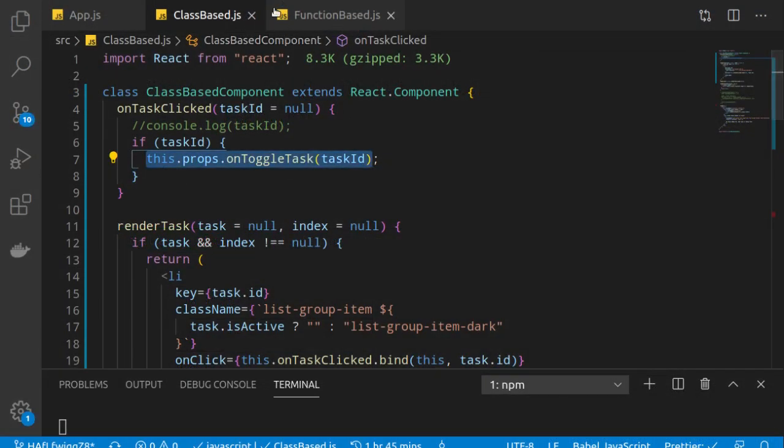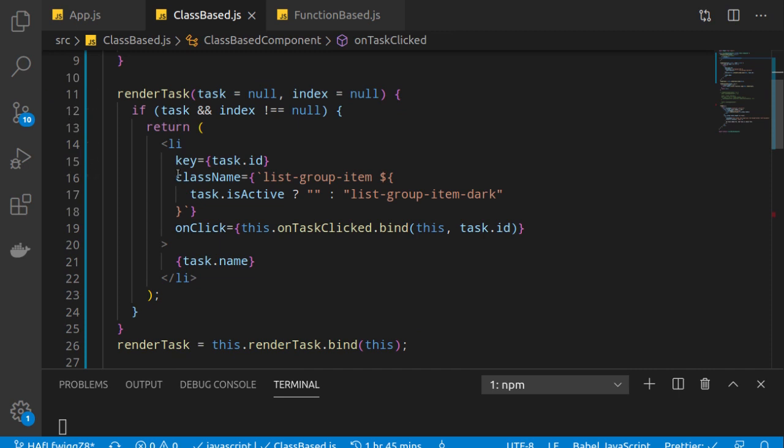Okay. So if I go to the render area, renderTask, what did I do? This is the static class. And now what I have done here is that I have checked task.isActive, meaning if the task is active, then do not add any class, right? You can see, do not write anything. But if it is not, meaning if it is false, then add this particular class. So like this, in the class name, you can add or set the classes dynamically. Clear? Okay. So this is the way we are adding and removing that dark class from our elements.